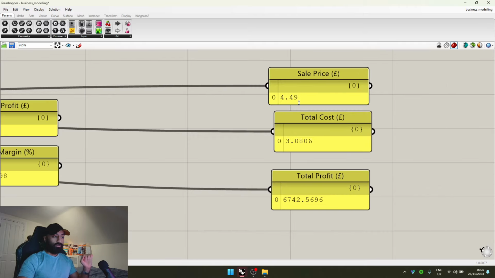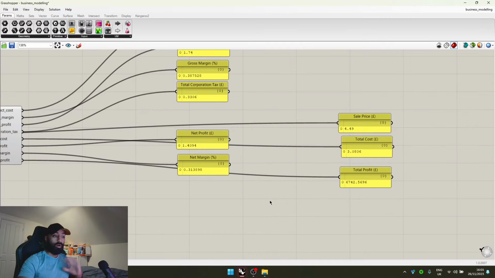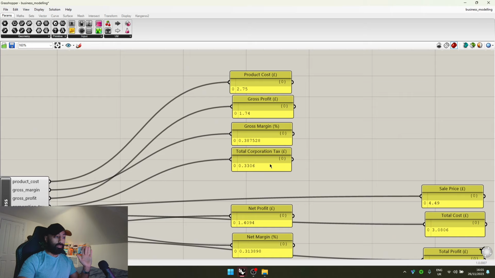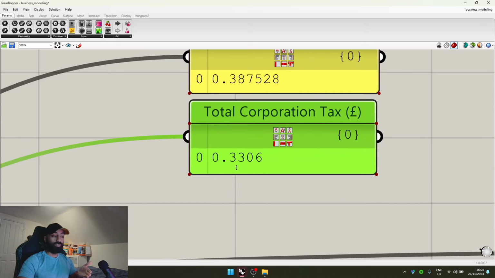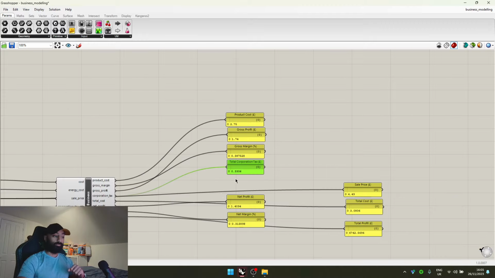What the company makes is £6,700 per month, in total revenue after everything, taxes, all of that stuff. And the corporation tax per sale, when you divide it per the sale, is about 33 pence. So corporation tax is costing 33 pence for every sale made.